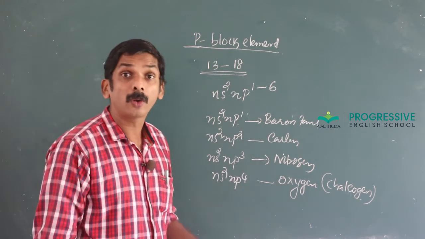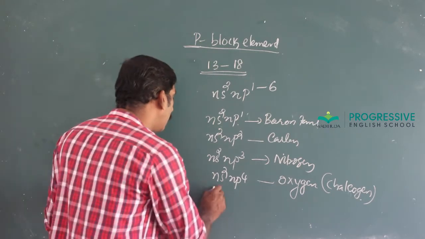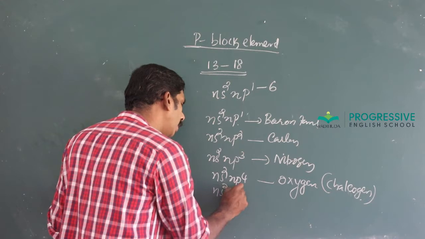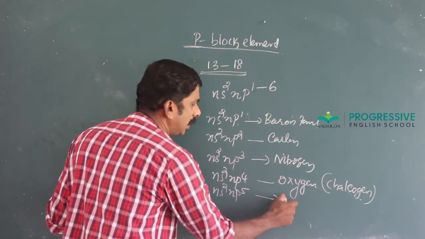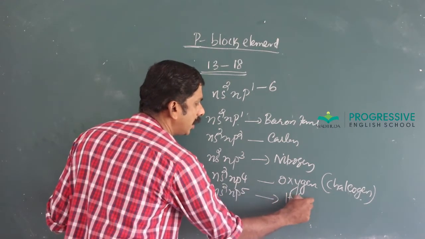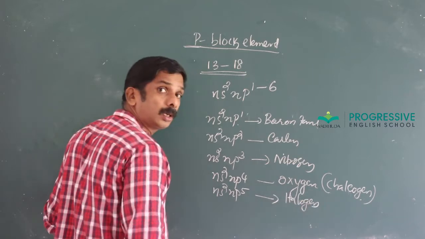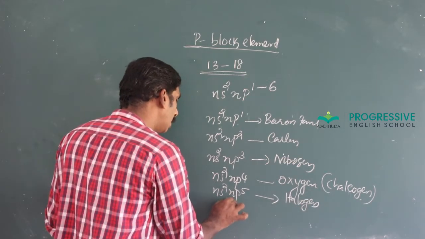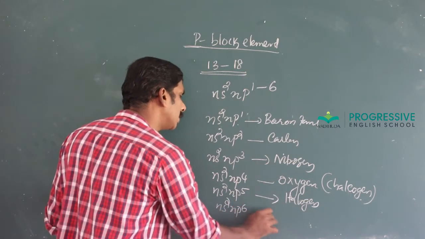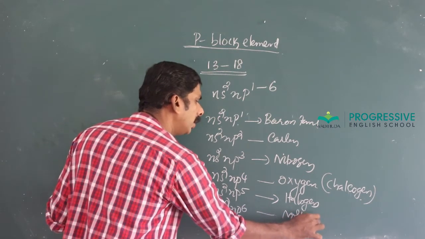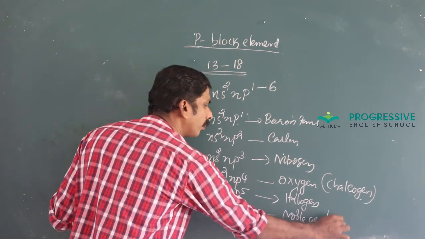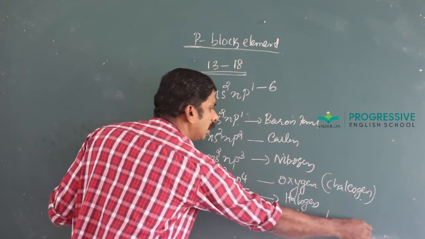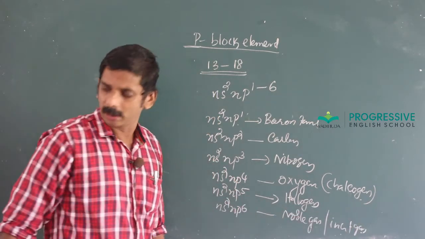chalcogens, ore forming elements. And ns2 np5 is called halogen. Halogen means salt forming elements. ns2 np6 is noble gas or inert gas.